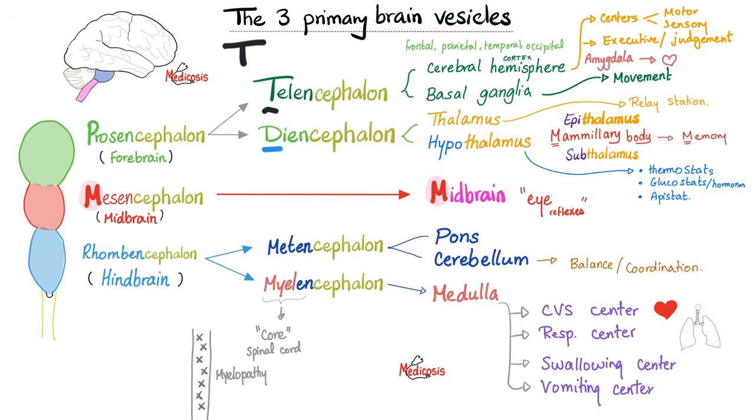Mesencephalon, that's the midbrain. Rhombencephalon is subdivided into metencephalon and myelencephalon. The metencephalon is subdivided into pons and cerebellum, whereas the myelencephalon is just the medulla. What does the word myelo mean? Myelo means core, because the medulla is in the core of the foramen magnum, and the spinal cord, which is the continuation of the medulla, is in the core of the vertebral column. And that's why we refer to spinal cord diseases as myelopathies or pathologies in the myelo. What's the myelo? The core, which could mean the spinal cord or the medulla.